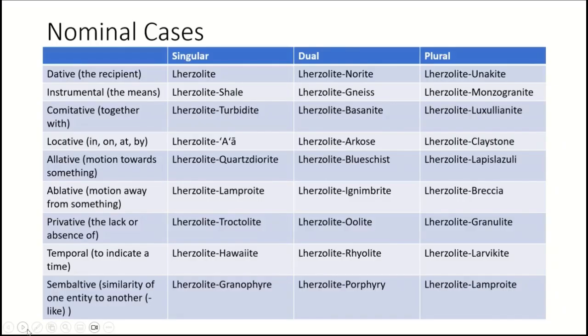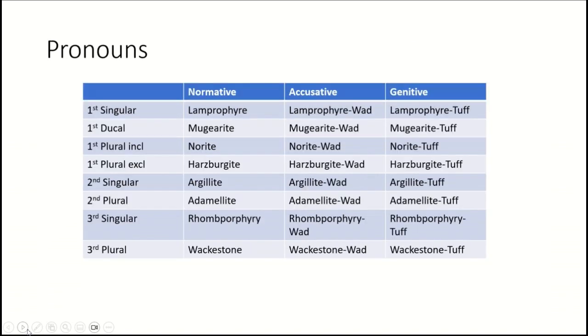So here's our nominal cases. We have the dative, the instrumental, the comitative, the locative, the allative, the ablative, the privative, the temporal, and the semblative. And these all are just stolen from grammatical tables I found on Wikipedia and smooshed together because they looked cool, as every Oxlanger does.